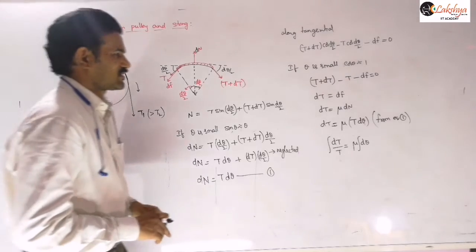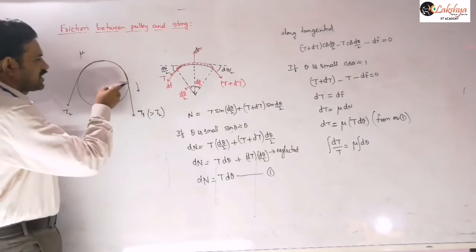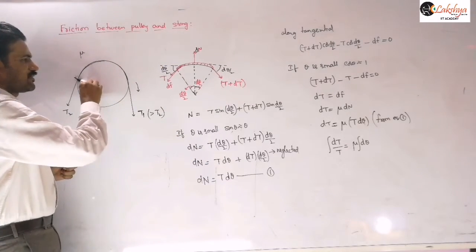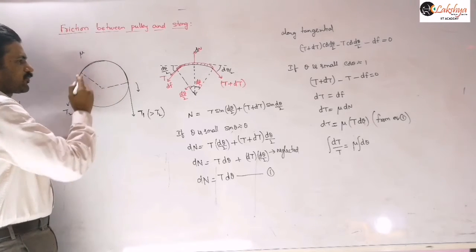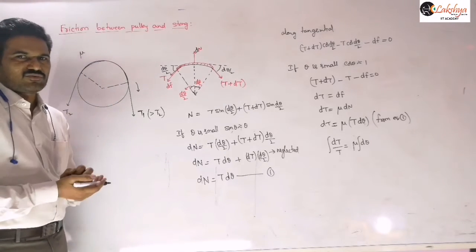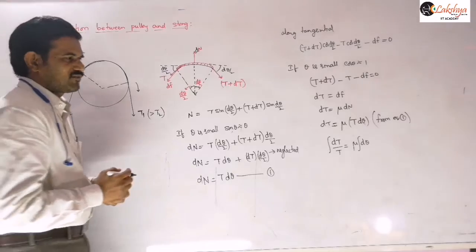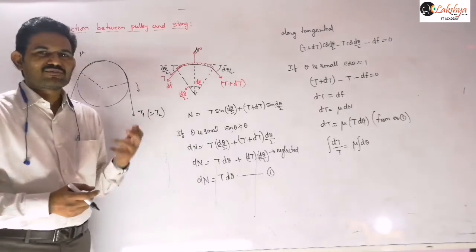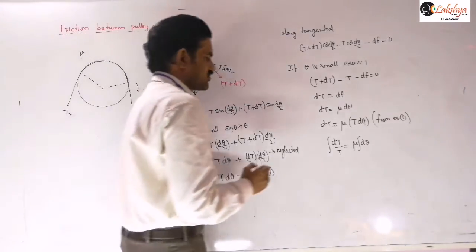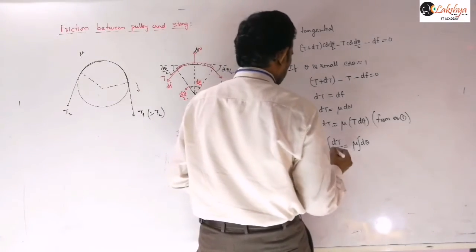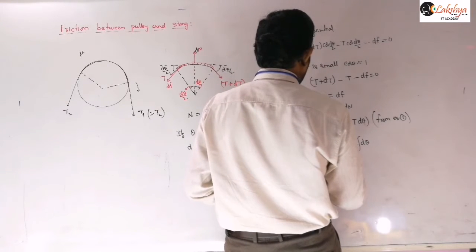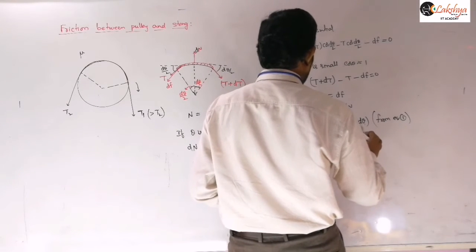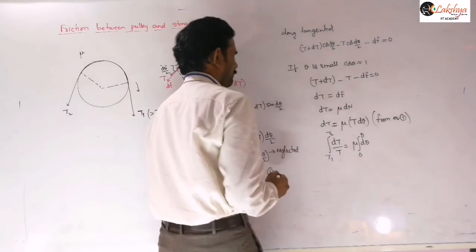The limits are nothing but the angle up to which the string is in contact with the pulley. That is the meaning of the theta value. So for example, I am taking from 0 to some angle theta, and the tension changes from T1 to T2.